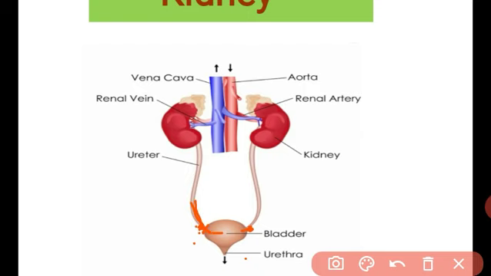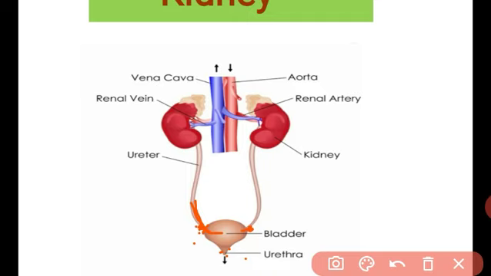And there is also a muscle present near the urethra. This muscle is called the sphincter muscle, and with the help of this sphincter muscle, the urethra opens, meaning relaxation and contraction of the urethra during urination. Got it, student? What are the actual parts of the kidney and how does it work?